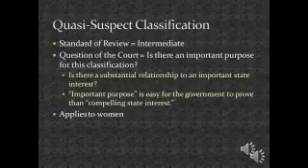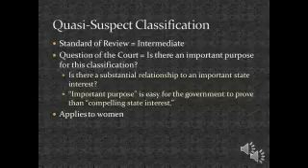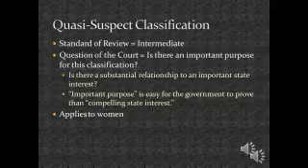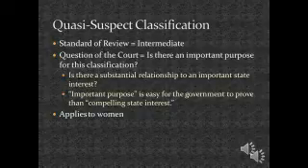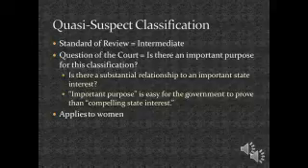The middle tier of classification is called quasi-suspect classification. The standard of review in this case is intermediate. The court asks the question, is there an important purpose for this classification? This is not as hard to prove as under suspect classification, where they ask, is there a compelling state interest? An important purpose is not the same thing as a compelling state interest.